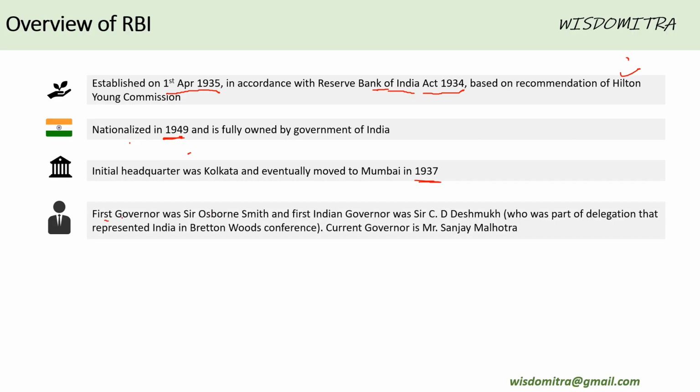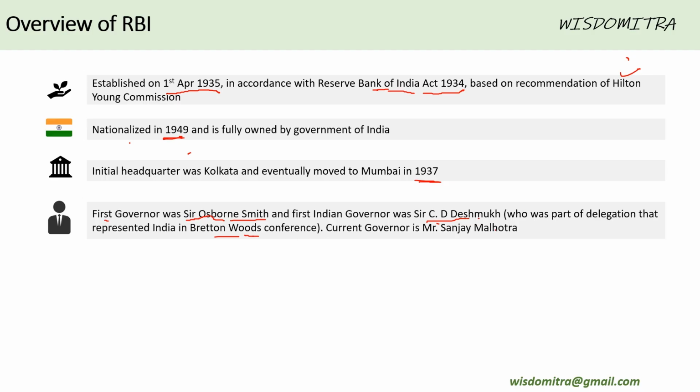A few important points about governors. The first governor was Sir Osborne Smith, and he was probably an Australian. The first Indian governor was Sir C.D. Deshmukh, and this person has represented India in Bretton Woods conference as well. He was part of that delegation. And Bretton Woods conference, I believe you all know, is one of the most important conferences that happened in 1944.